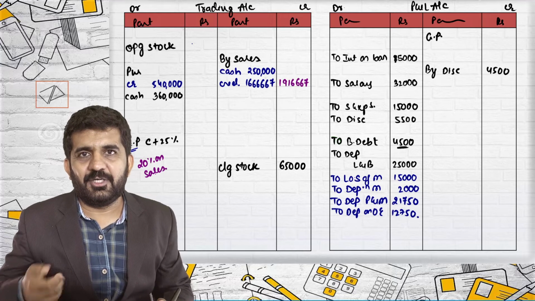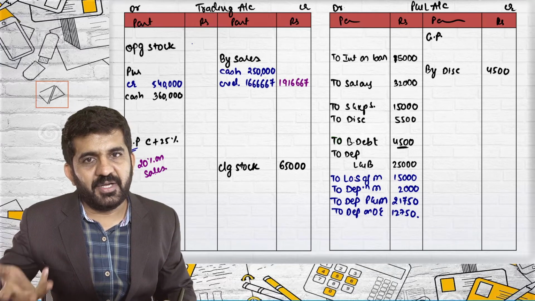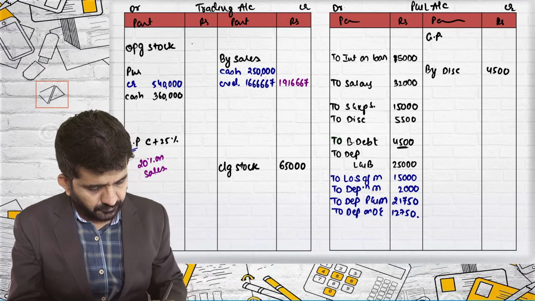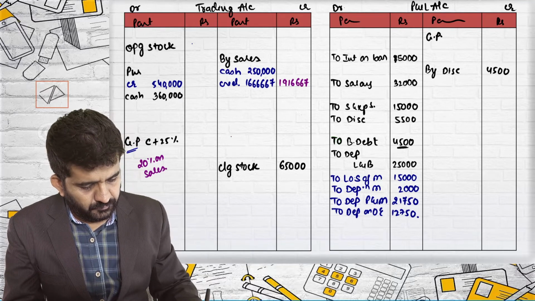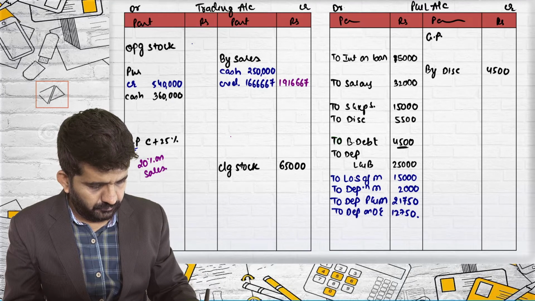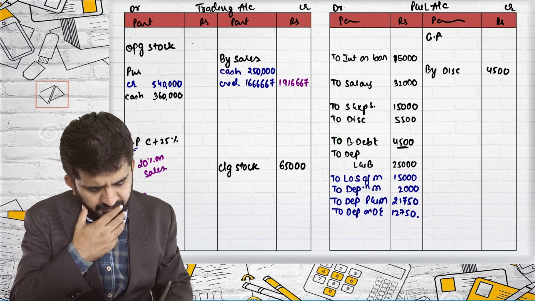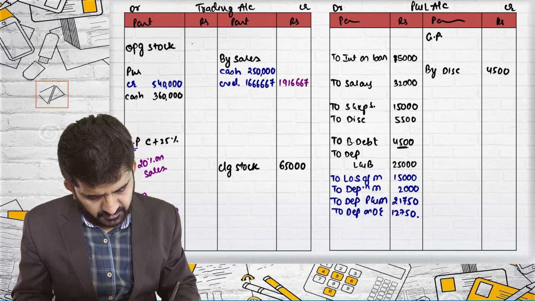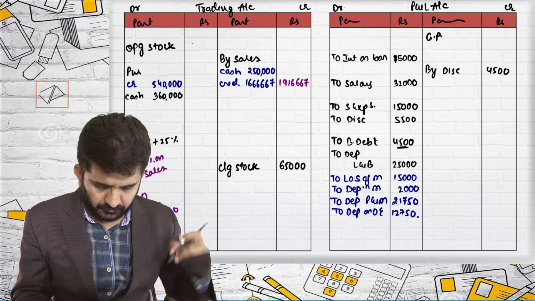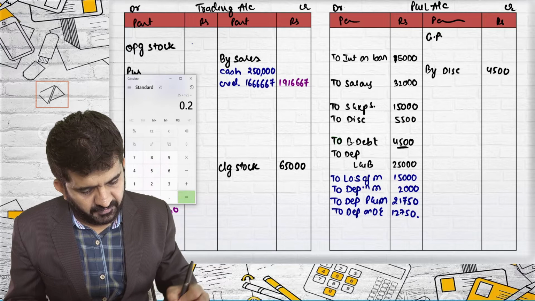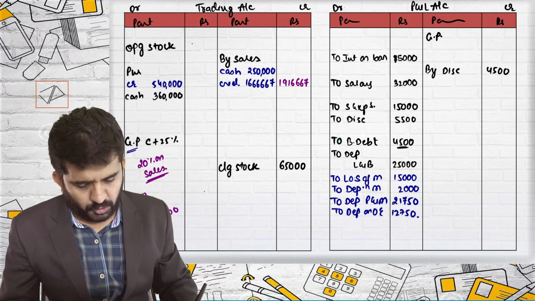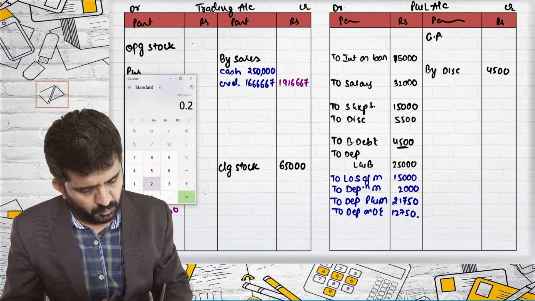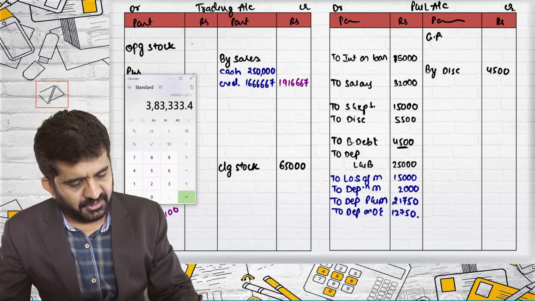If 125 is 100, hundred plus 25 is 125, so what will be 25? It will be 25 divided by 125. It is 20%. Yes, it's 20% on sales. So 20% on 19,16,667 is 3,83,333.